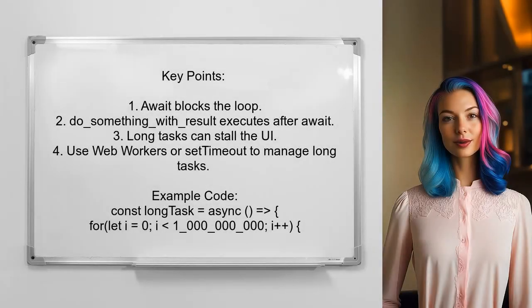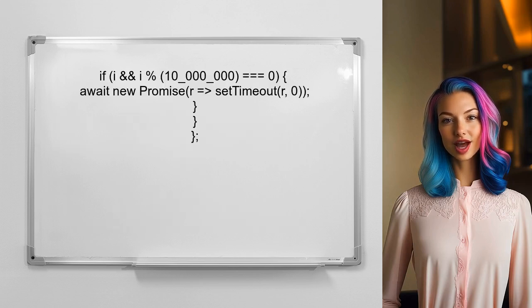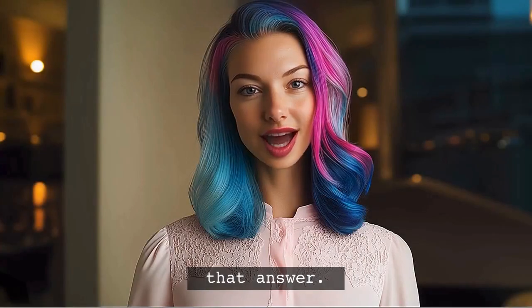This user clarifies that using await inside a loop does block the loop. The doSomethingWithResult function will only execute after the await finishes its task. They explain that promises run before the next event loop cycle, meaning that if you have long tasks, it can stall the UI. To avoid this, they suggest using web workers or inserting pauses with setTimeout. That wraps up that answer. Let's move on to another one.